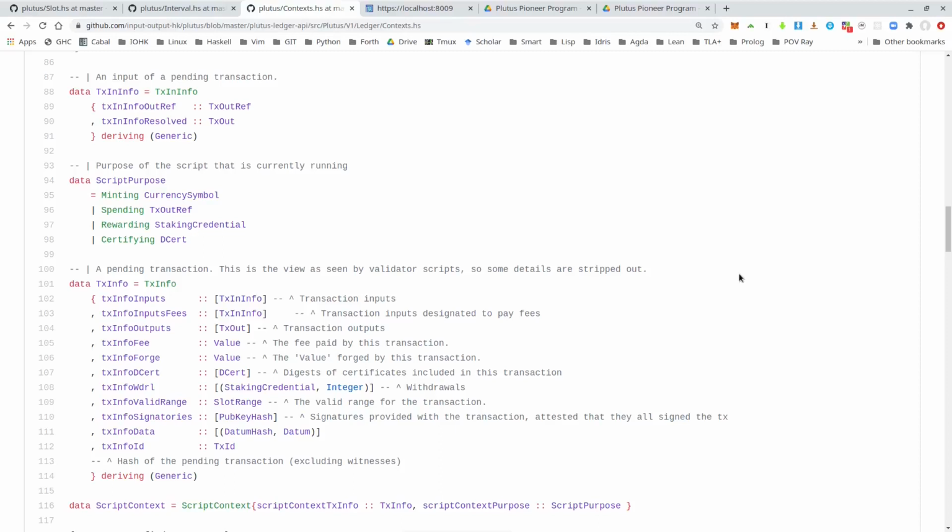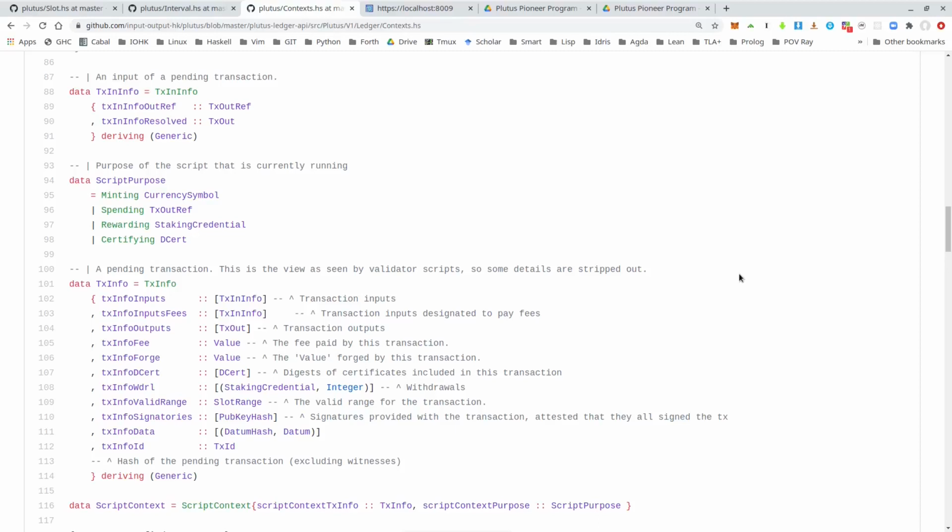data type. But I also mentioned that in practice that is not used, and we use instead the typed version, where datum and redeemer can be custom types as long as they implement the IsData type class, and where the third argument, the context, is of type ScriptContext. It used to be ValidatorContext, but this is now changed to ScriptContext.